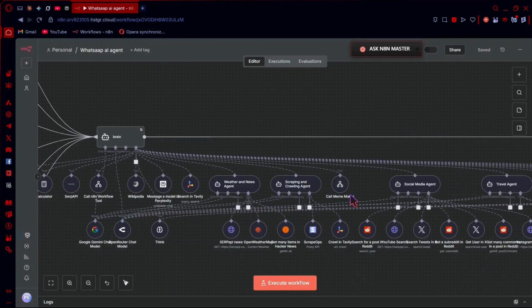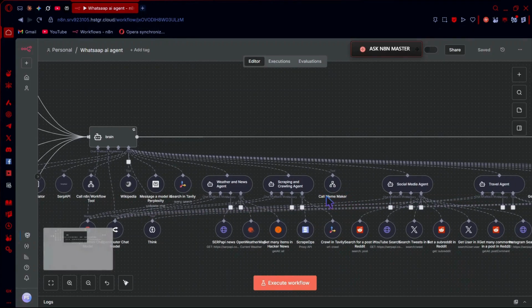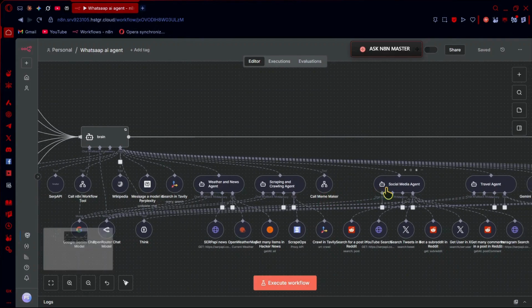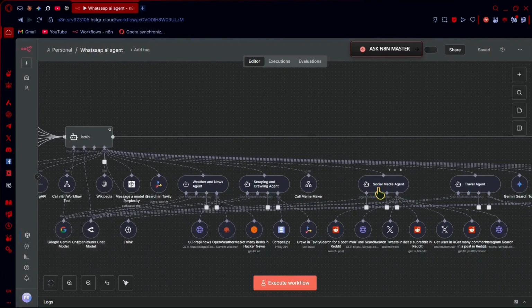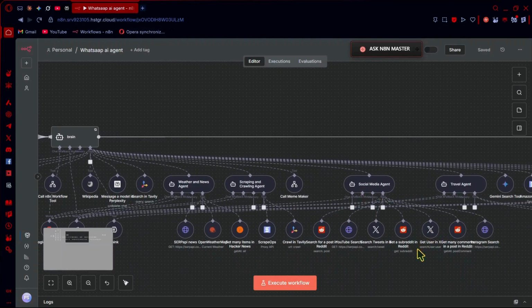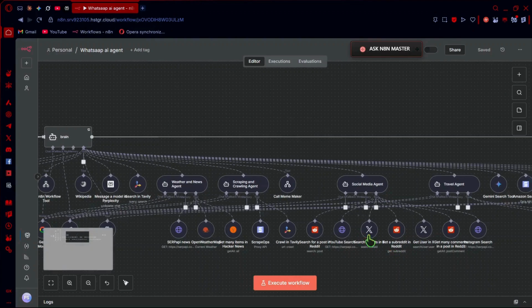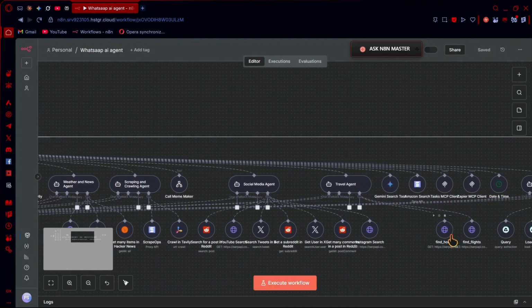Then you see there is another call workflow. This is the meme maker. What does it do? It creates memes for me and automatically uploads them to X. Now this is our social media agent. It searches social media for any content we want: Reddit, YouTube, Instagram and X. It searches tweets and user data in X, and for Reddit it can even search subreddits and comments. Now we go to the travel agent. It gives us hotel and flight information.